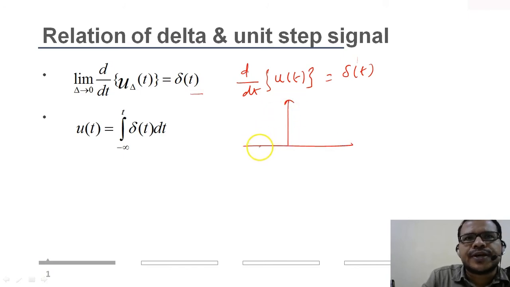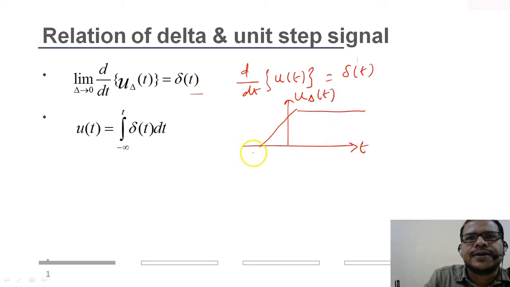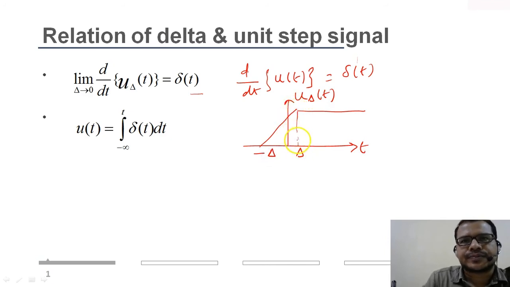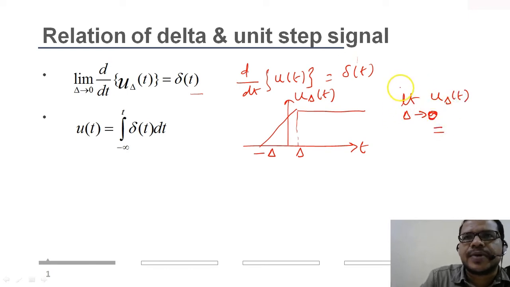You see it starts from here, it goes up to here. This is u_delta(t), this is minus delta, and this is delta. When I take the limit delta tends to 0 of u_delta, what will the signal come out to be?